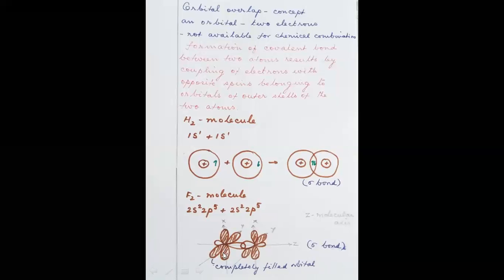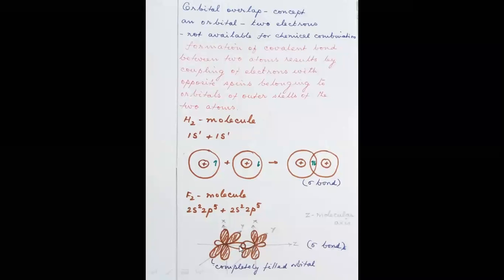The px and py orbitals are shaded because they have a completed electronic configuration. They have accommodated to their full capacity, with two electrons in px and two electrons in py. So what remains is only the pz orbital with one electron, and another pz orbital with one electron.